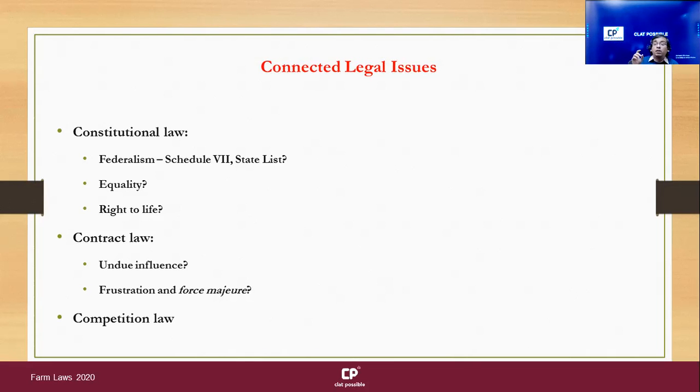Now, how can this be targeted? How can this be solved? One possible way to solve this is competition law. There exists competition law, or it's called antitrust law. They're the same thing.